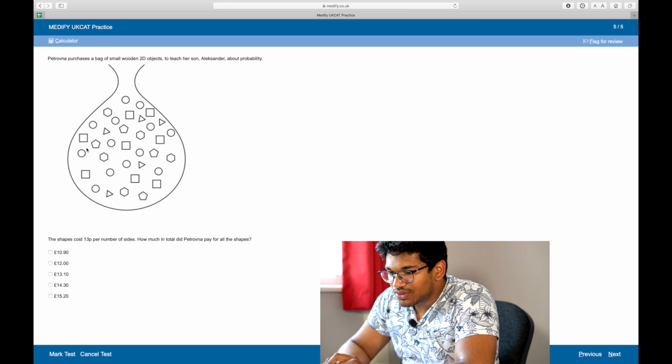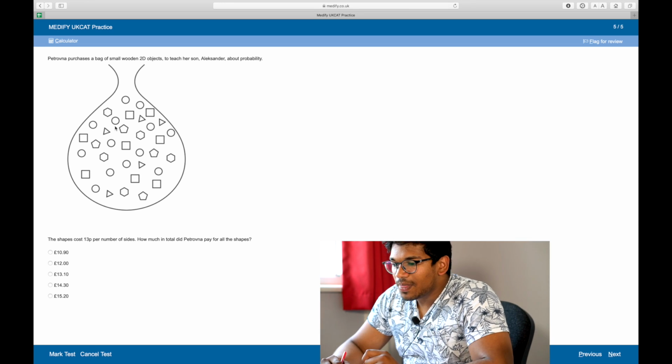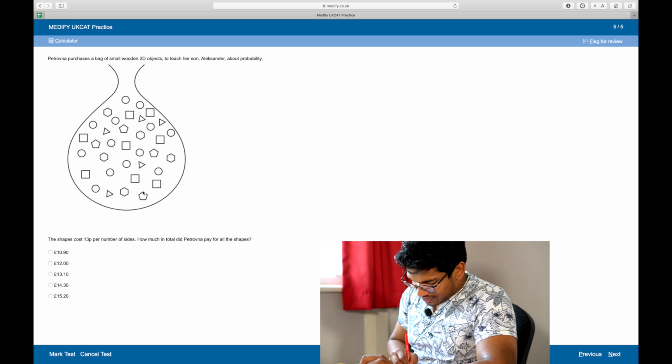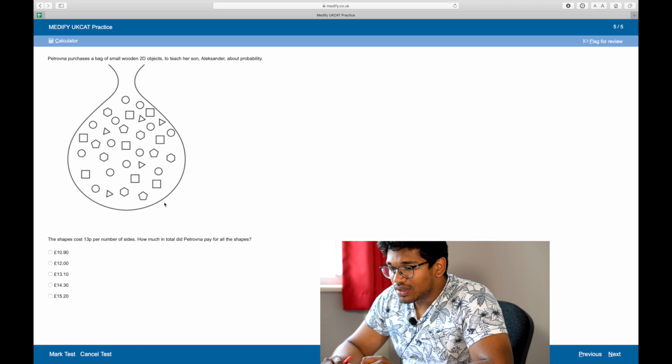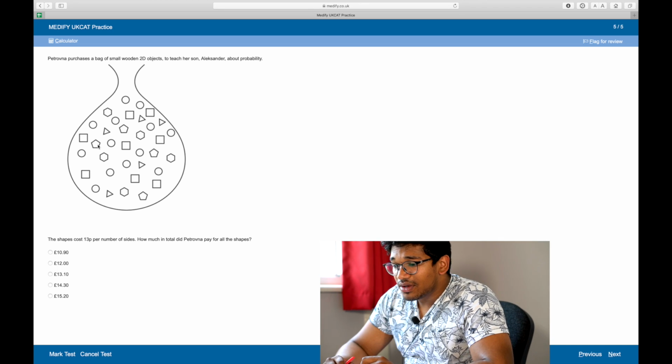What? 1, 2, 3, 4, 5 triangles. Yep. 1, 2, 3, 4, 5, 6, 7, 8 squares. We've got 1, 2, 3, 4 pentagons. And we have 1, 2, 3, 4 hexagons.